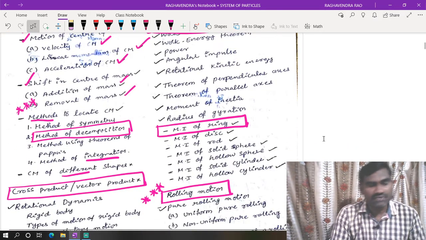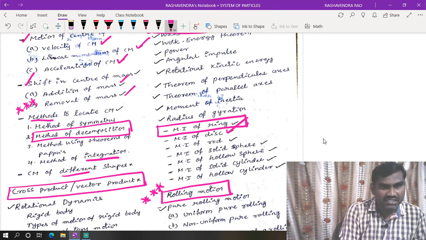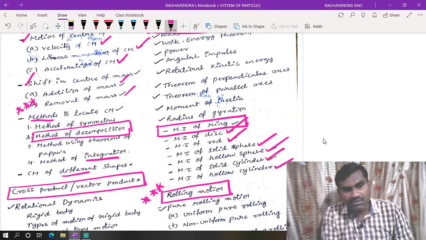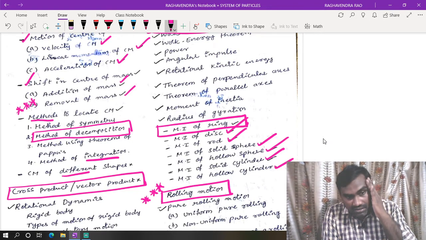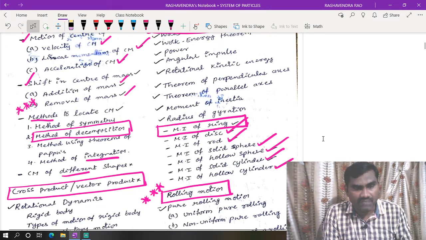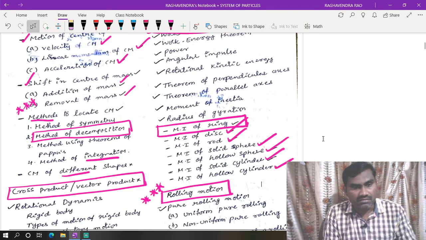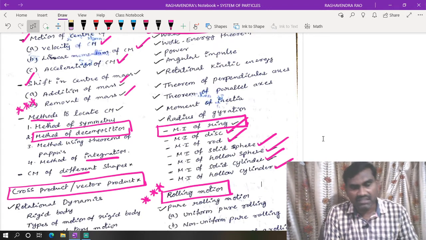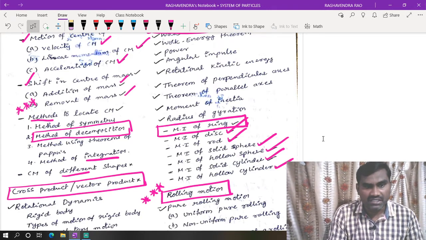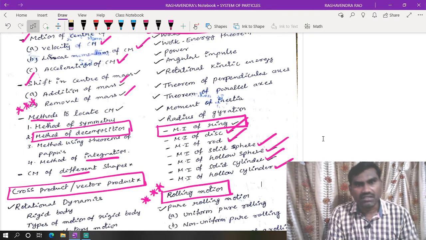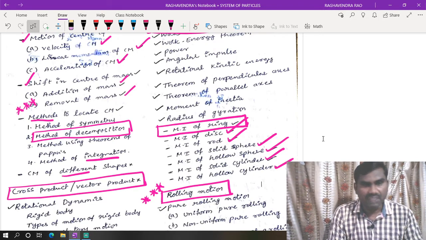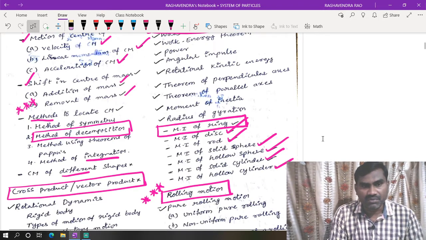Next, moment of inertia. Here we have different shapes: moment of inertia of disc, rod, solid sphere, hollow sphere, solid cylinder, hollow cylinder. These moment of inertia expressions they won't ask directly in the examination, but they will ask applications while solving numericals. Knowing the formula of moment of inertia will be helpful for solving the numericals, so we need to know the moment of inertia of the different shapes. We have one shortcut method to identify the formulas related to moment of inertia of different shapes. Later we will discuss it while discussing the moment of inertia concept.